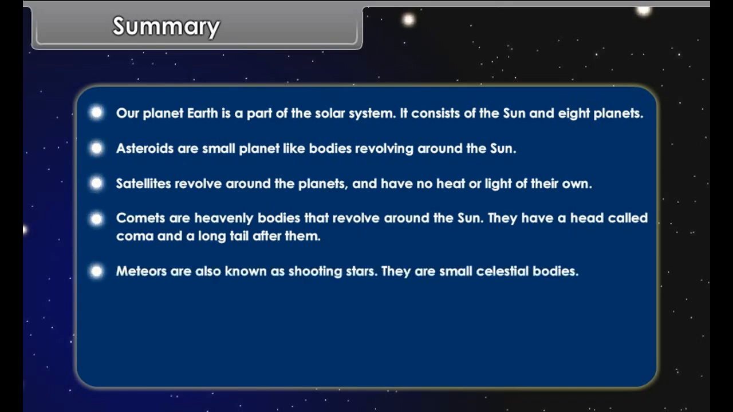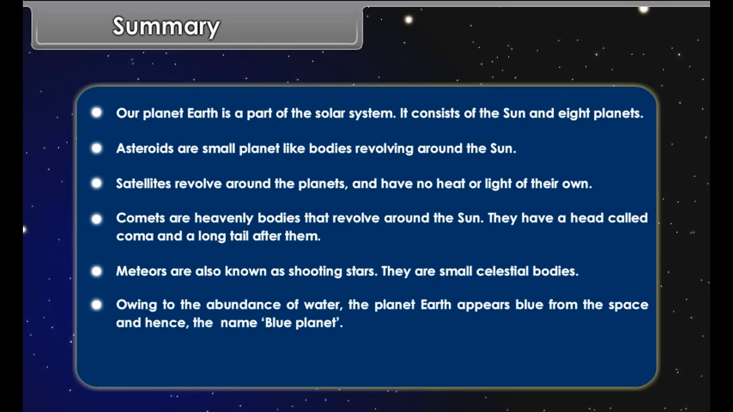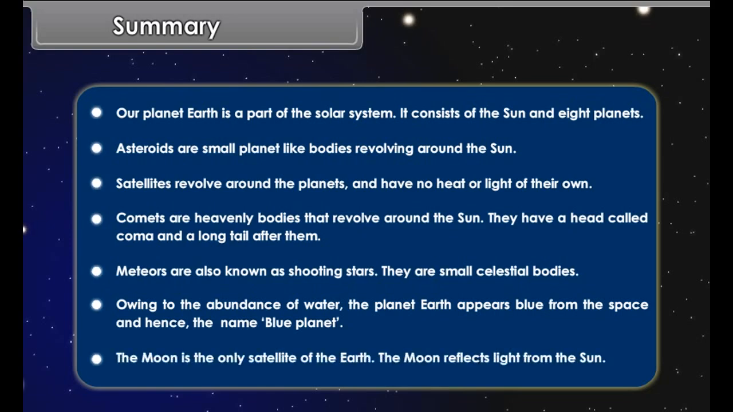Meteors are also known as shooting stars. They are small celestial bodies. Owing to the abundance of water, the planet Earth appears blue from space and hence the name Blue Planet. The Moon is the only satellite of the Earth. The Moon reflects light from the Sun.